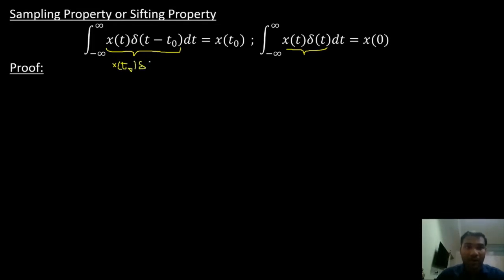multiplied with del of t minus t naught, and again it is under the integral from minus infinity to infinity dt. Now x of t naught is independent of t. T is the variable, t naught is a constant, so x of t naught is not going to change. So I'll take the constant outside. It becomes x of t naught